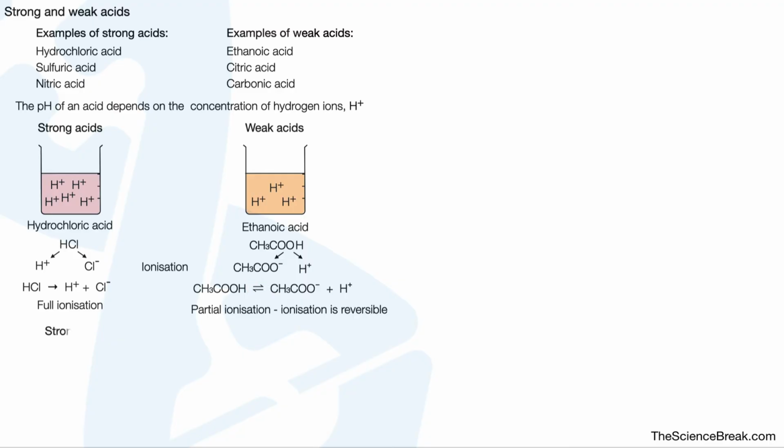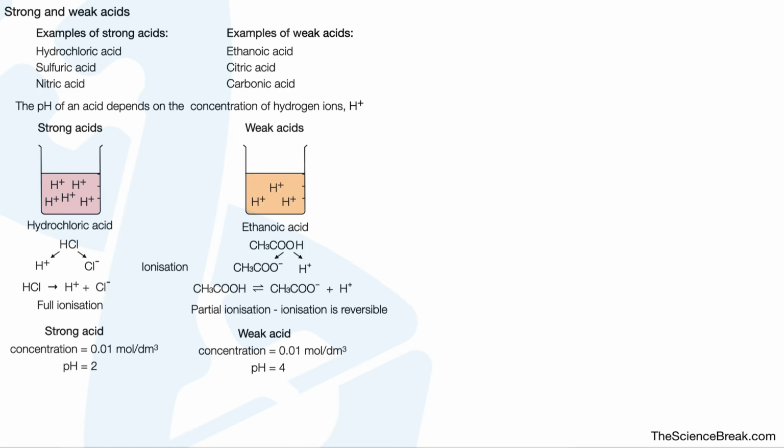So let's show a final and important point. For a strong acid and a weak acid, we can have the exact same concentration. So for our strong acid, it's 0.01 moles per decimeter cubed. And for our weak acid, it's also 0.01 moles per decimeter cubed. However, the pH for our strong acid is pH 2. That means it's more acidic.